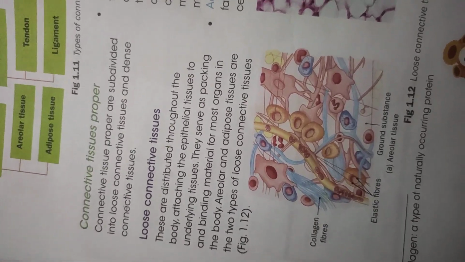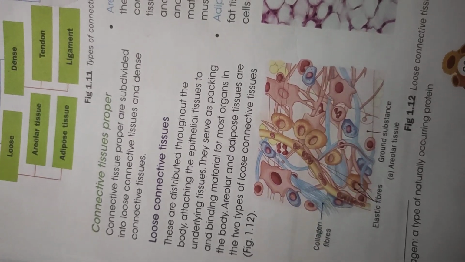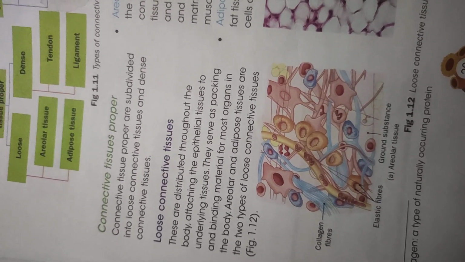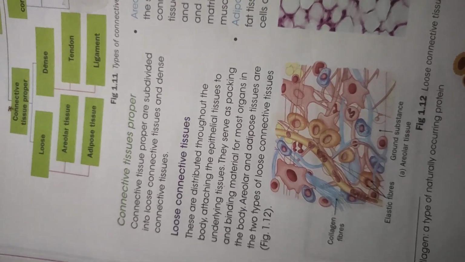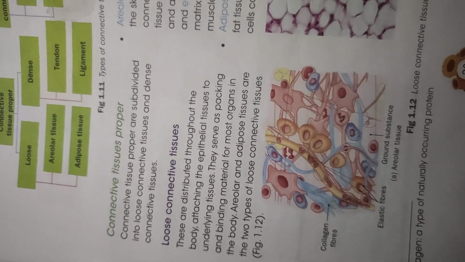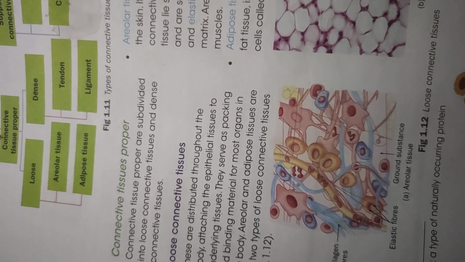They serve as packing or binding material for most organs in the body, like a packing material, so the organs fit properly in the cavities.